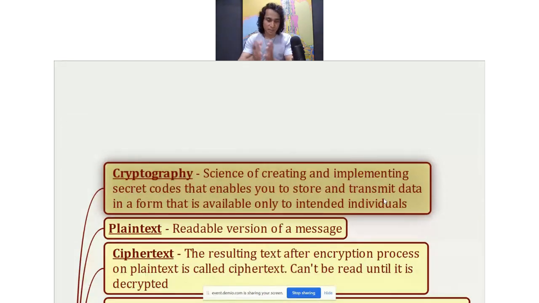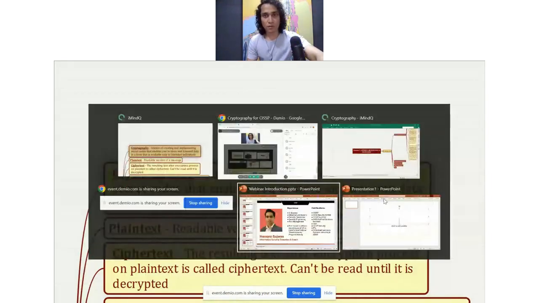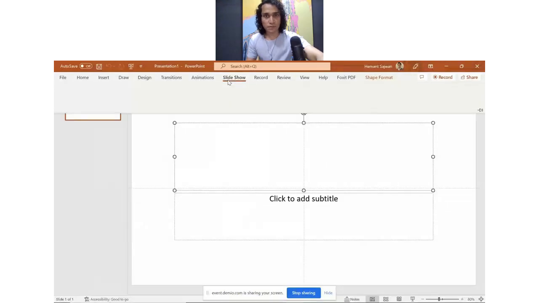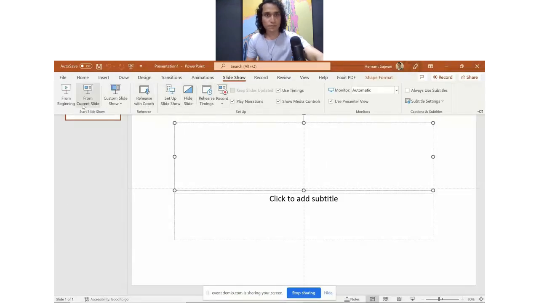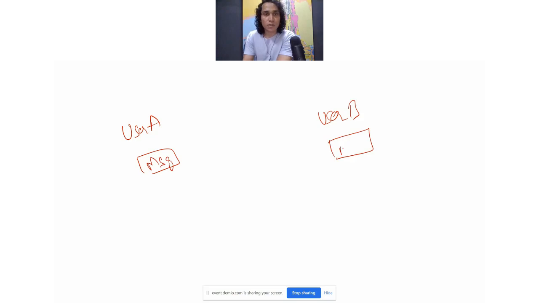Let me expand it a little bit. So let's say there are two people. Let me open my drawing board here. Give me one moment. All right, I hope you can see this blank screen. So let's say that there are two users here, user A and user B, and they want to communicate securely. So user A wants to send a message to user B.